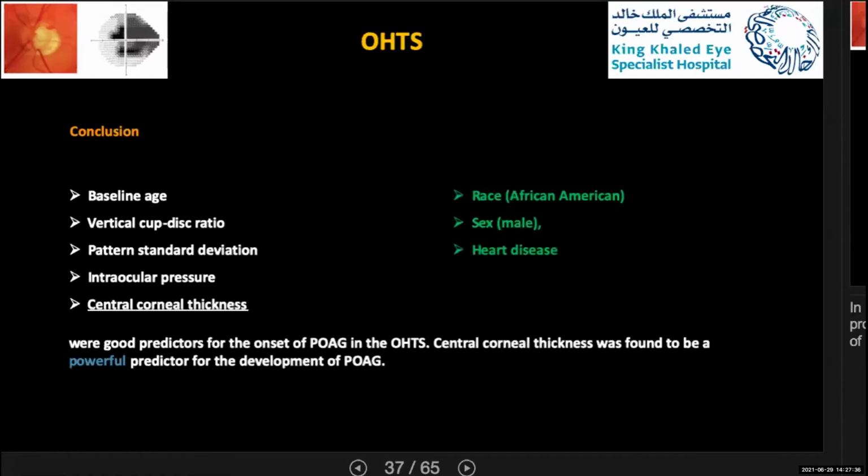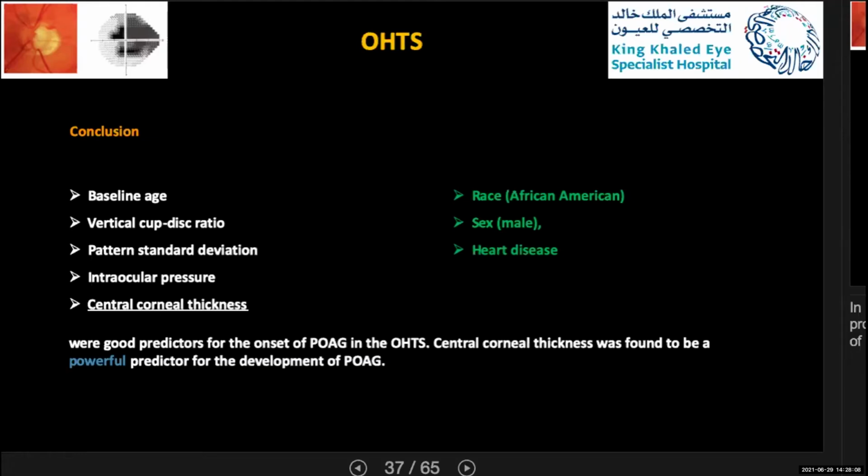They found 5 predictive factors that were good predictors for onset of primary open-angle glaucoma: baseline age, vertical cup-to-disc ratio, pattern standard deviation, and intraocular pressure, and lastly the most powerful predictor, which is the central corneal thickness.